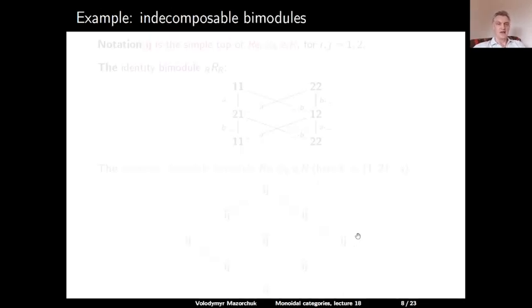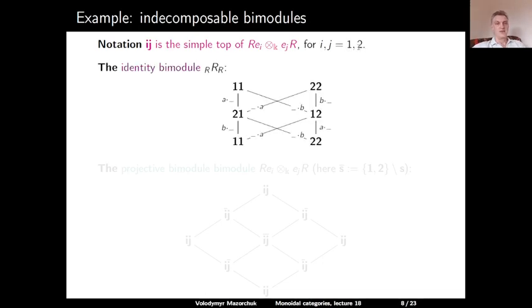Now let us look at the picture of the indecomposable bimodules. So let us denote by ij the simple top of the indecomposable projective bimodule R e_i tensor over k e_j R. So here i and j are 1 or 2. Then we have the following picture for the identity bimodule.